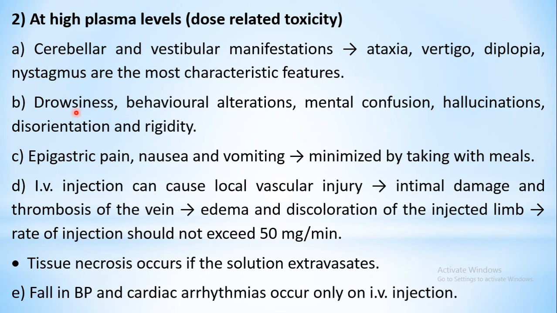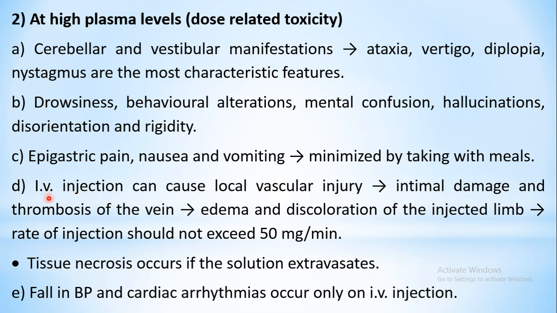The next type of adverse effects are on your CNS. Drowsiness may be seen, behavioral changes, mental confusion, hallucinations, that is imagining something which is not existing, or hearing something which is not existing, disorientation and rigidity. Next are GI side effects, epigastric pain, that is in the upper region just below your chest. Pain may be experienced in the epigastric region, and nausea and vomiting may be precipitated. But these side effects can be minimized by taking the drug with meals. That is, if you take it along with food, these side effects are lower.